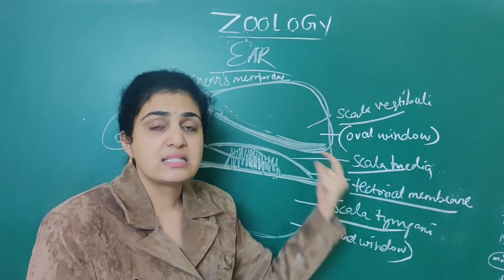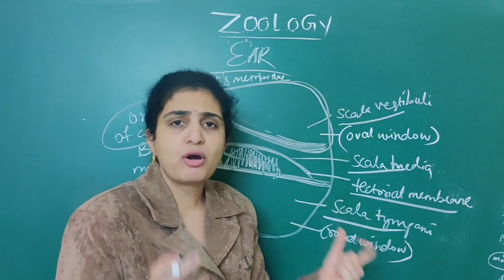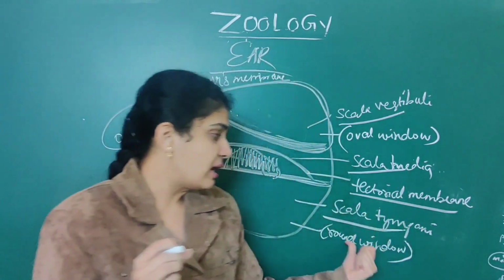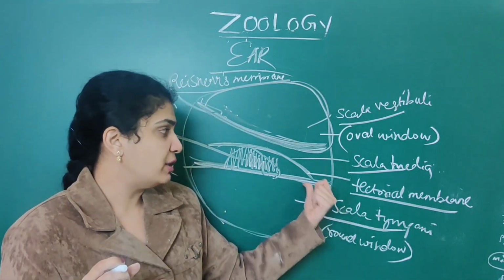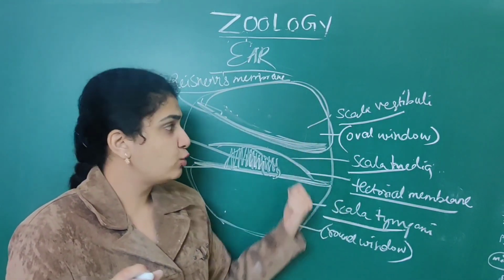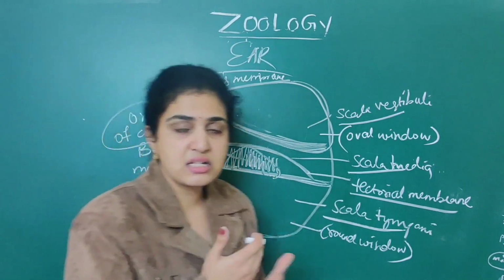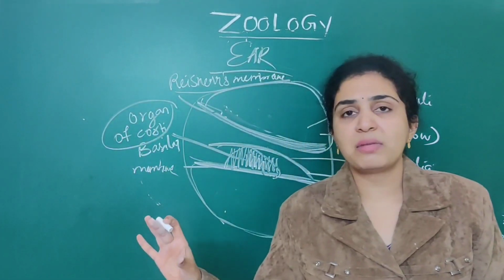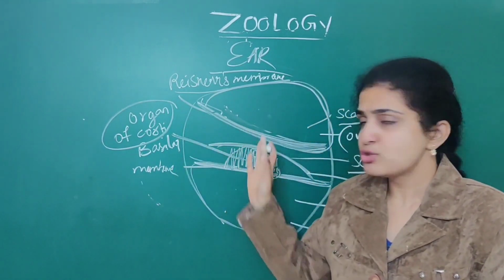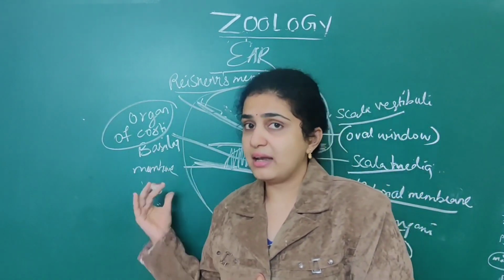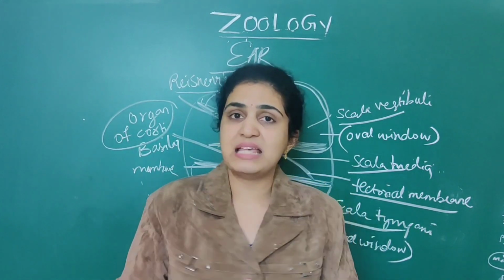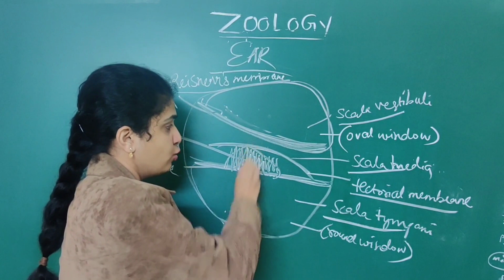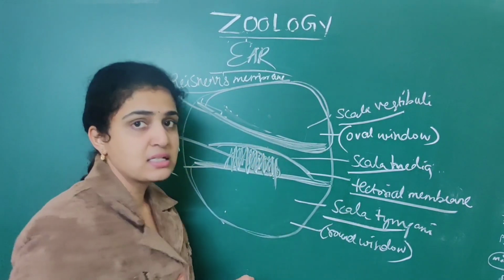Scala vestibuli is also called the oval window. Important NEET question: scala vestibuli is also called the oval window. Scala tympani is called the round window. What divides it into three parts is nothing but Reissner's membrane that is associated. The second one that is associated is the basilar membrane. So in this basilar membrane only, numerous hair cells are present.